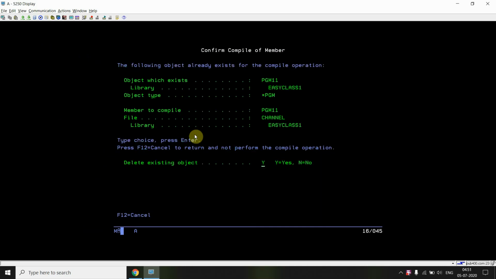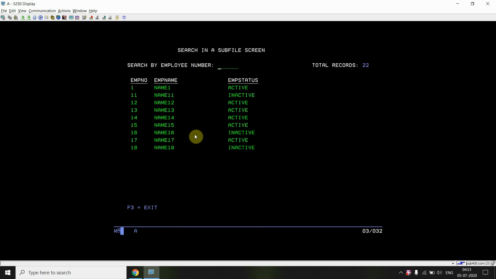Now if I compile this program and then call this, press enter on page 1, press enter on page 2, press enter on page 3. Now pressing enter will not bring the third page back to page 1. Okay, so I'm able to see that third page right now in front of me.